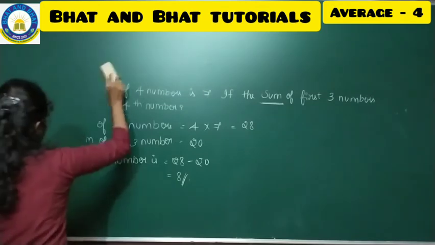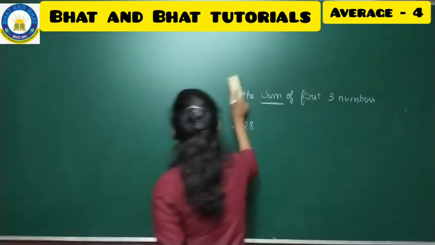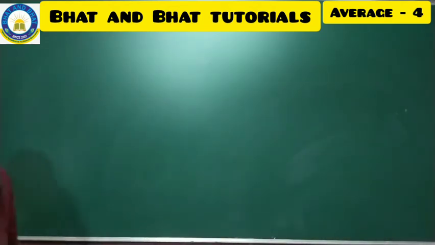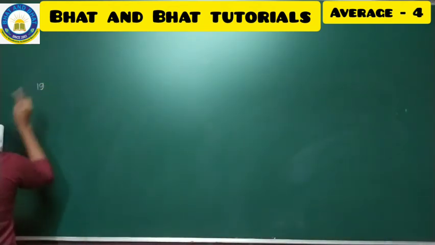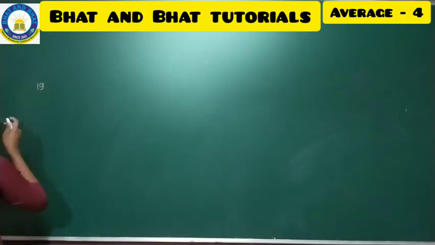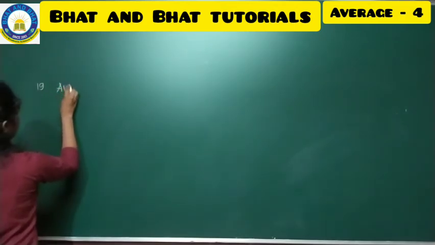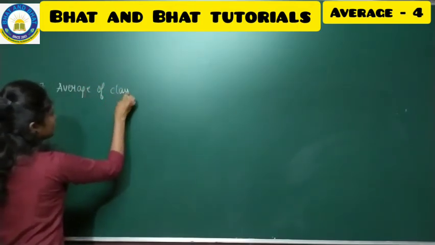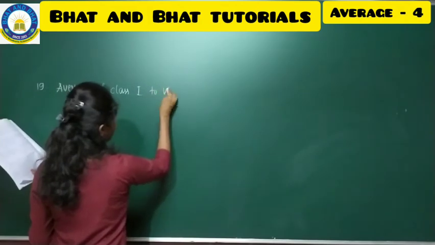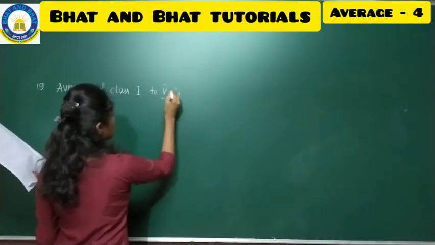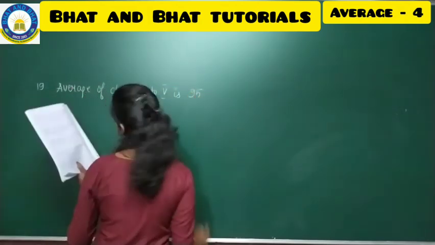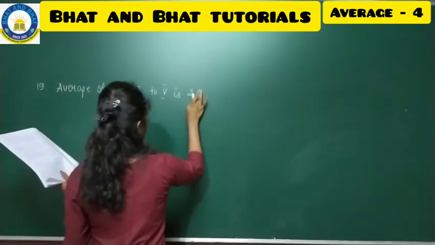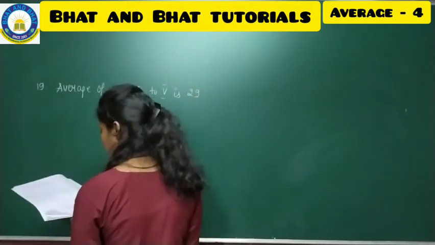Have a look into the 19th one now. So the problem is like this, 19th one. Average of class 1 to 5 is 29, full stop and continue.